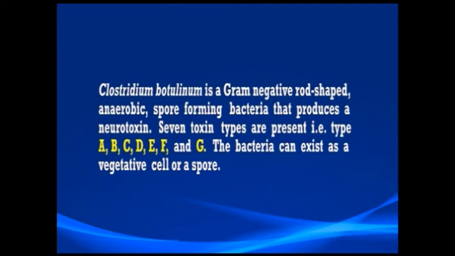Next we'll come to Clostridium botulinum. Clostridium botulinum is a gram-negative, rod-shaped, anaerobic, spore-forming bacteria that produces a neurotoxin. Among this toxin, 7 types are present: type A, B, C, D, E, F and G. These bacteria can exist as a vegetative cell or a spore. When the conditions are favorable, the spore grows into the vegetative cell. Further, when the vegetative cells grow into high numbers, these bacteria produce this toxin.